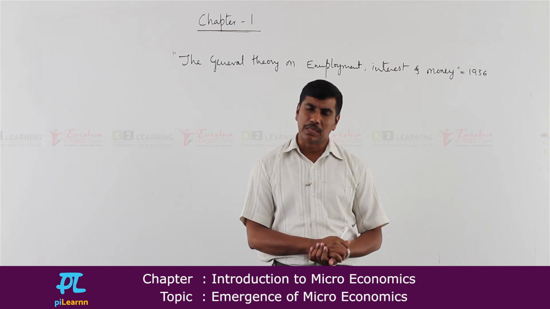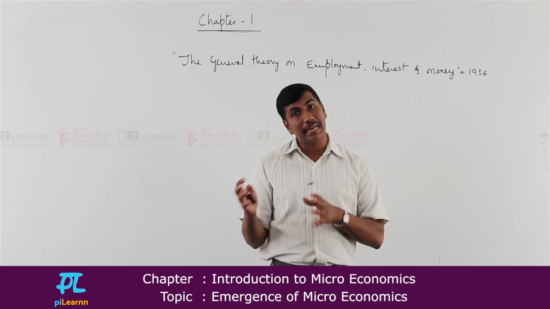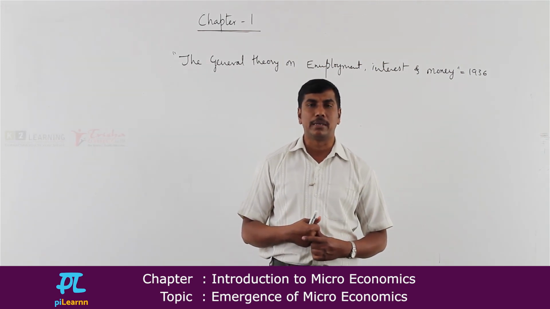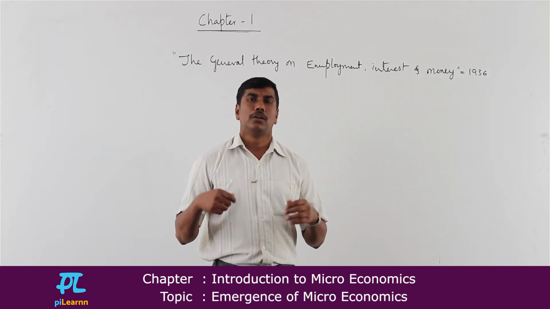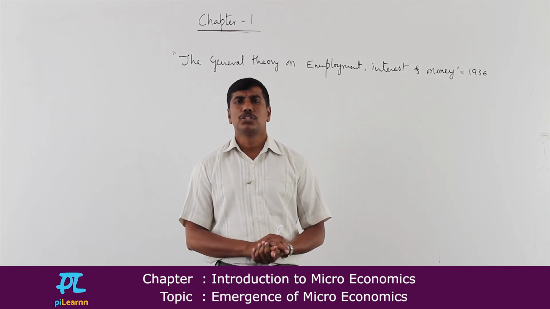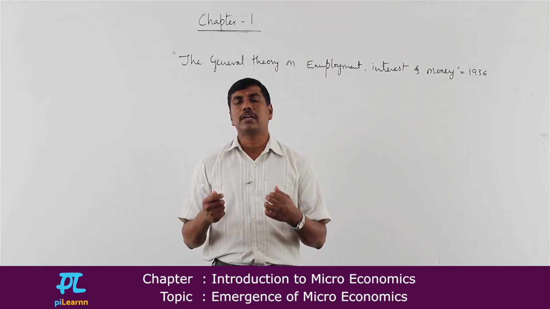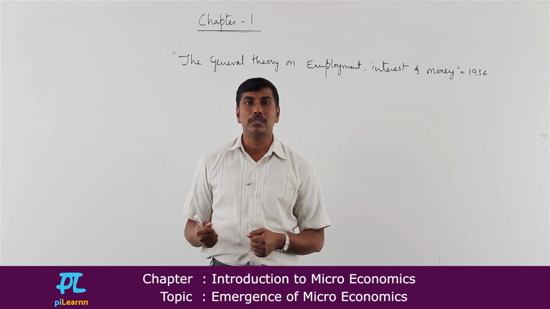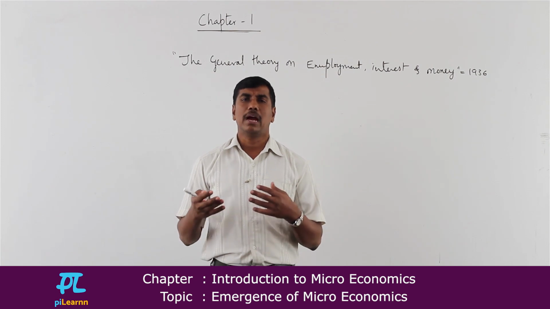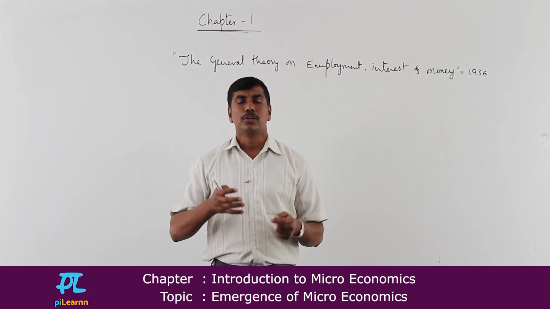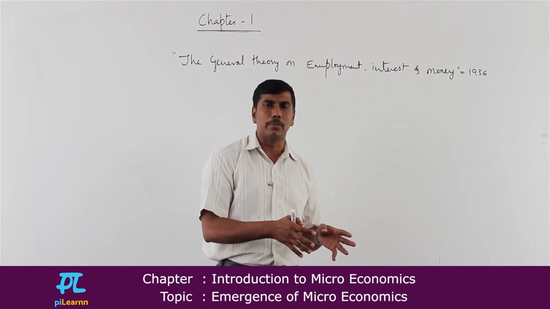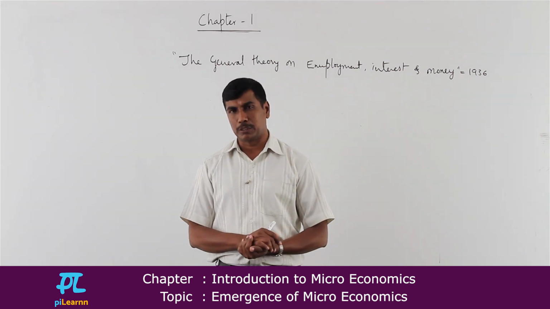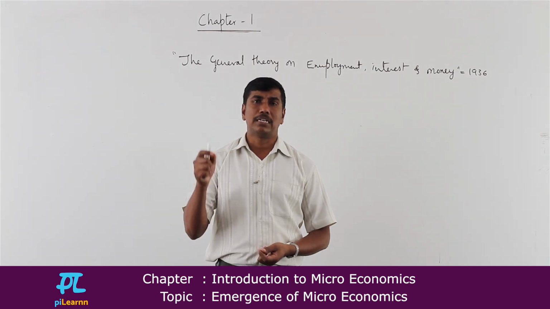Therefore, the subject which was neglected before 1930 started gathering momentum, and that subject which was not at all given importance or weightage became the cynosure. It started attracting the interests of all the policy makers. Why? Because whenever they make policies, they have to make policies for the entire country. So they need to look at the entire economy, solving the economic problems from a new angle or a new perspective, and macroeconomics provides that insight.